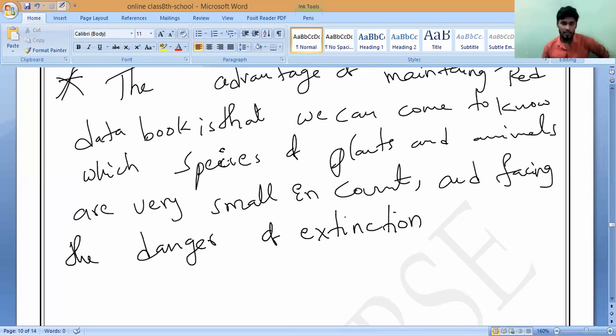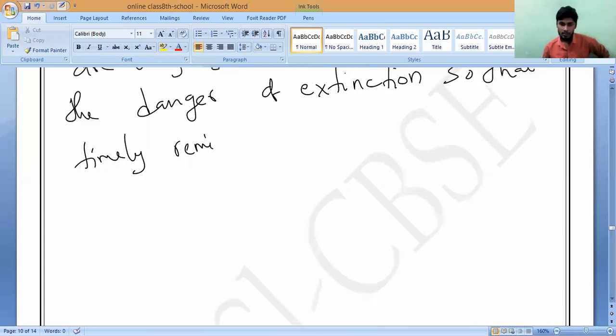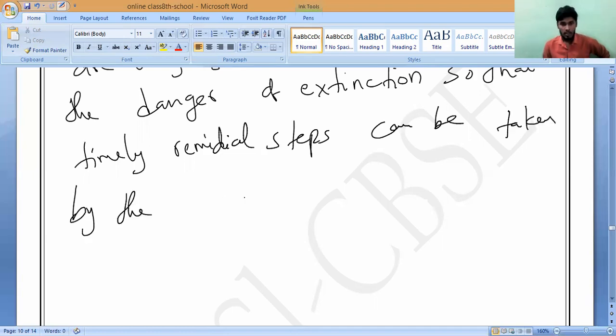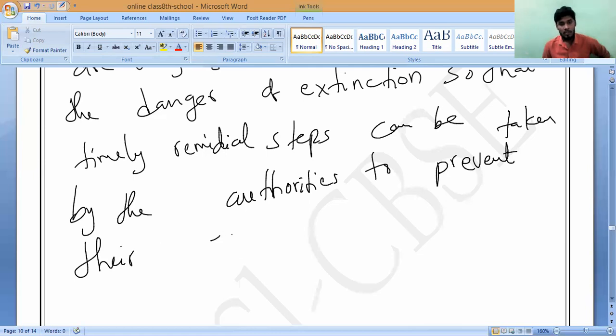So immediately we know what action we have to take, correct or not? So that timely steps can be taken by the authorities to prevent extinction. That's all. So that is what the red data book is. Do you all understand?